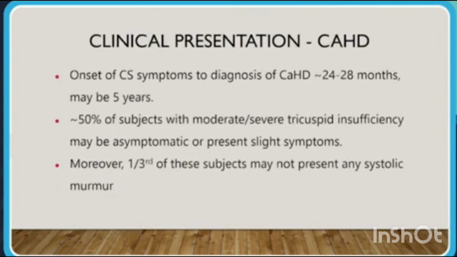The interval from onset of carcinoid syndrome symptoms to diagnosis of carcinoid heart disease is nearly 2 years, which may be up to 5 years. 50% of the subjects with moderate to severe tricuspid insufficiency may be asymptomatic or present with slight symptoms. Moreover, one-third of these subjects may not present with any systolic murmur.